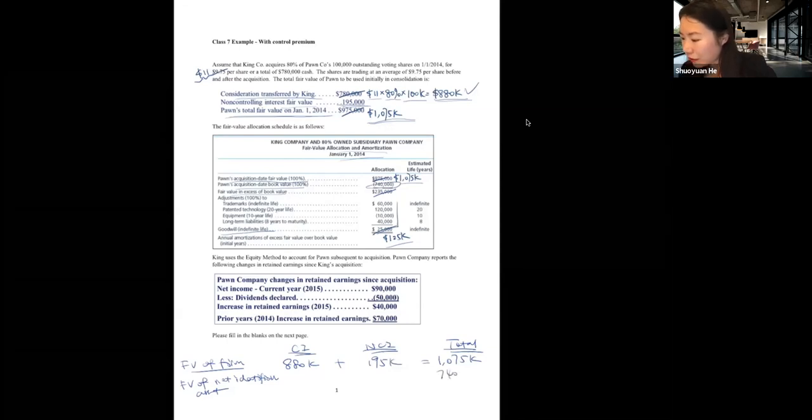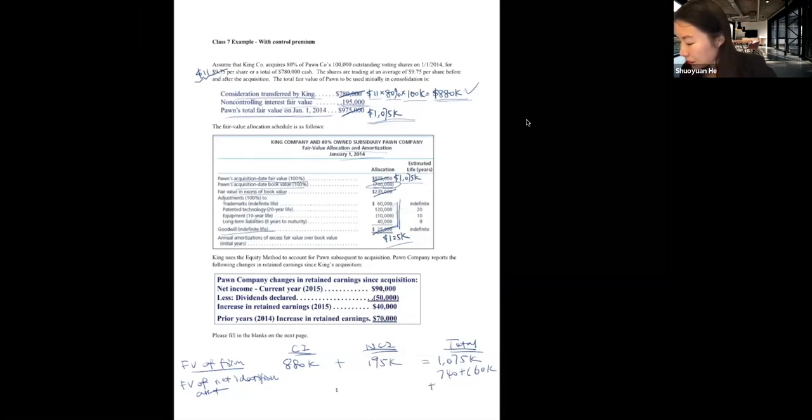Then we have those assets and liabilities which have a difference between fair and book value, so we need to adjust the book value by the difference. Trademark fair value is 60,000 more. Patented technology has a difference between fair and book value of 120,000.